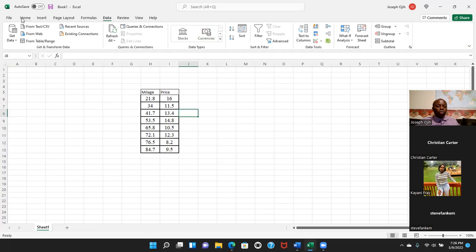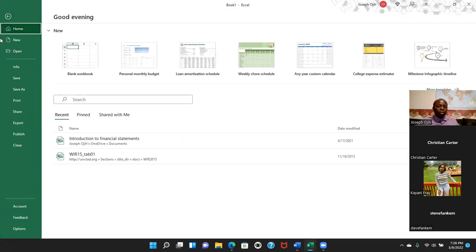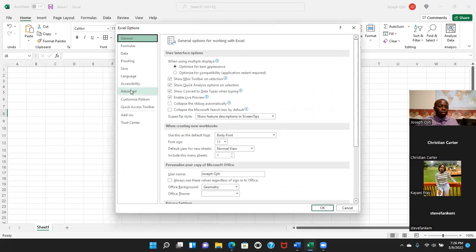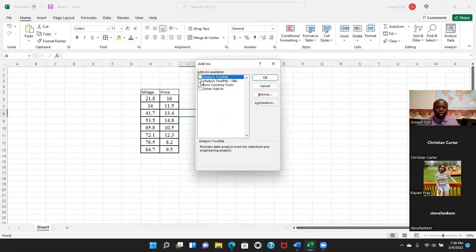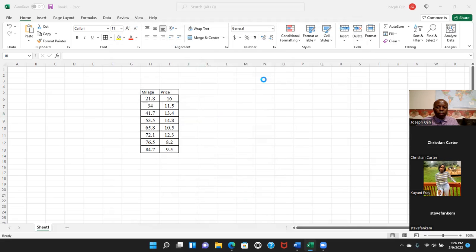To put this in, I'm going to go to home, file, options, add-ins, then Analysis ToolPak. Click on go. There are two of them. I'll pick these two and click OK, so that when I go back again and click this, it will show me the Analysis ToolPak.